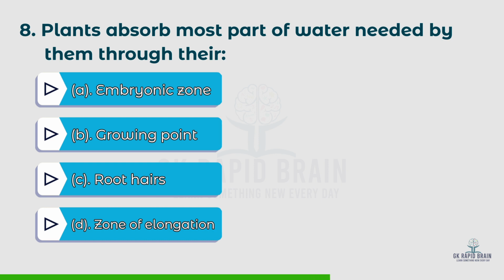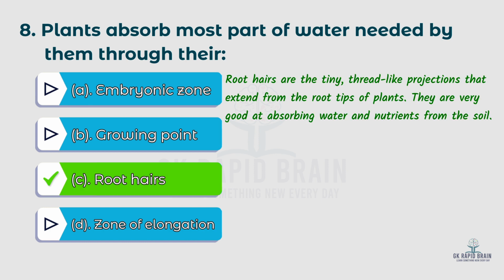Embryonic zone, B. Growing point, C. Root hairs, D. Zone of elongation. The right answer is C, root hairs. Root hairs are the tiny thread-like projections that extend from the root tips of plants. They are very good at absorbing water and nutrients from the soil.